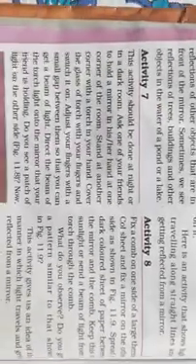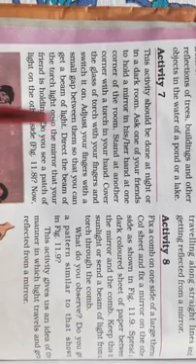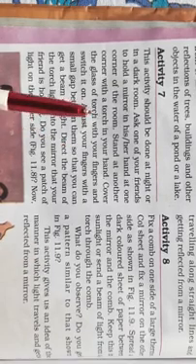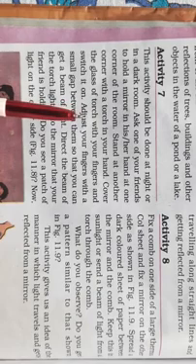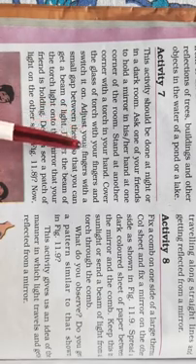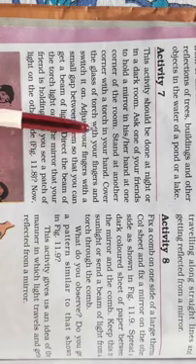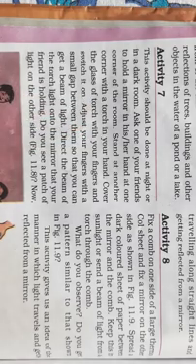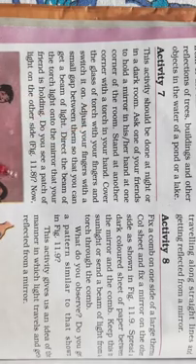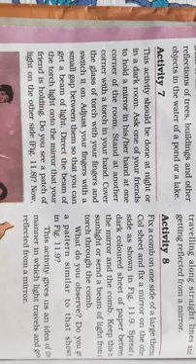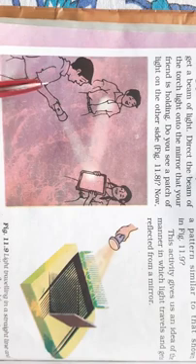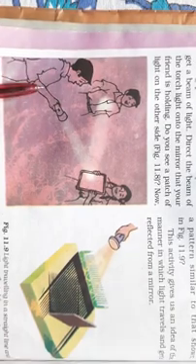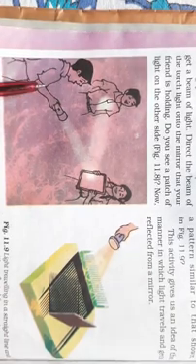Here one activity is given. What you have to do? You have to do this activity in a dark room or at night. And then you have to ask any of your friends or your brother or sister to stand at one corner of the room. And then you have to stand yourself with a torch in your hand, as you can see in the figure. With a torch in your hand, okay? And you have to switch it on.